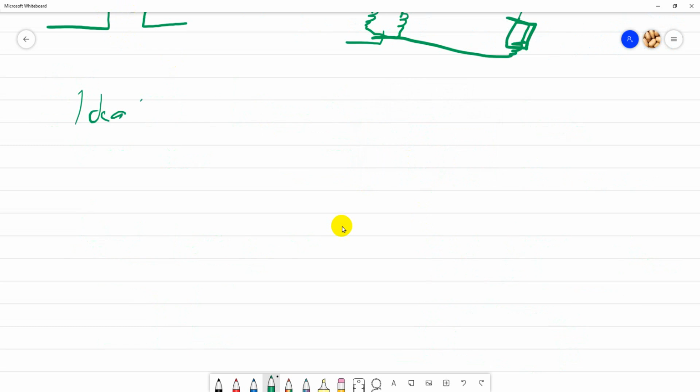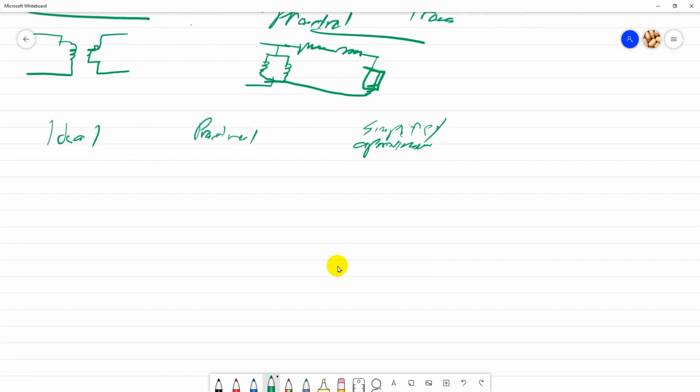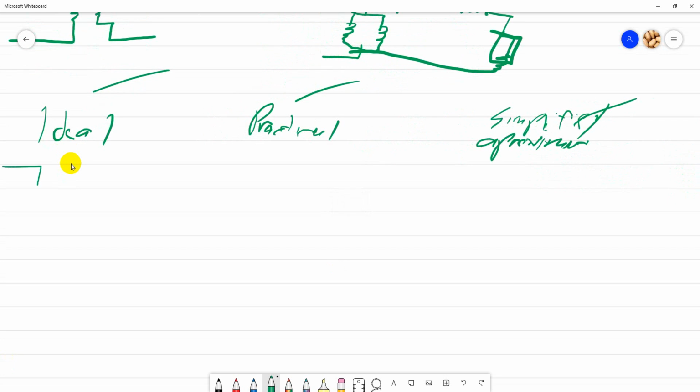So you have the ideal, the practical, and then the simplified or approximate transformer, and lastly the simplified or approximate without excitation current. Make sure you know how to draw this one, this one, this one, and this one. Of course the ideal is just simple, and don't forget to label it.